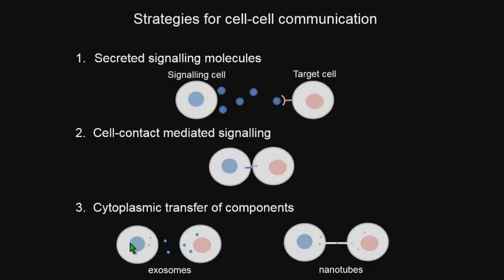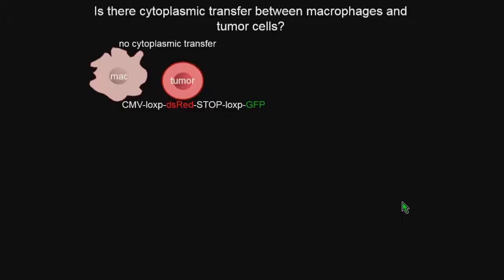the cytoplasm of the signaling cell is taken up by the target cell, either extracellularly by being packaged up in these tiny vesicles called exosomes, or by cell contact mediated measures where a long, thin, narrow tube called a nanotube, open-ended on both sides, acts as a conduit where the cytoplasm of one cell can move to the cytoplasm of the other cell. So for reasons of time, I'll just be talking about this third one, cytoplasmic transfer.